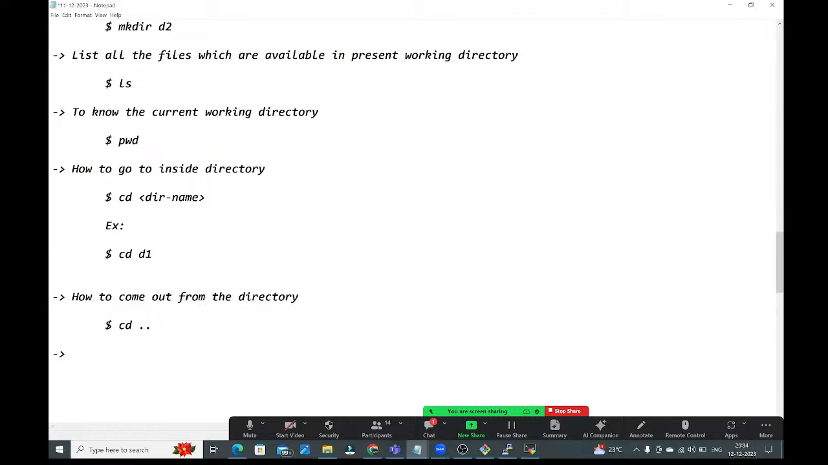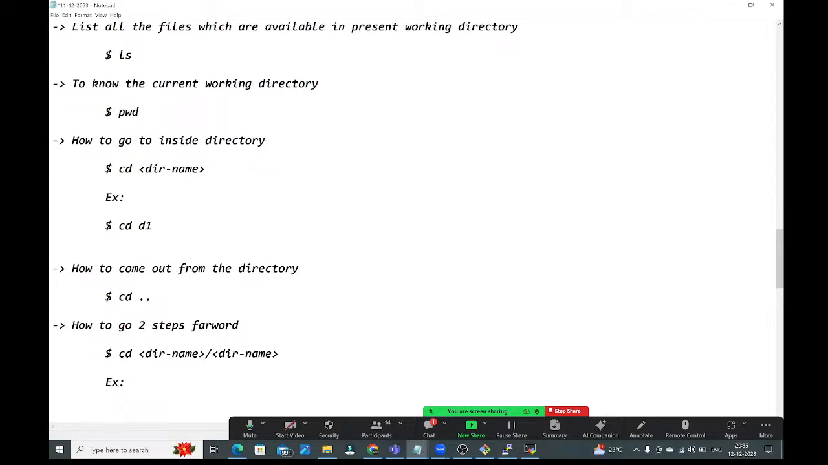How to go 2 steps forward, guys? See here, dollar cd, then directory 1, slash, another directory name, like this you need to give. For example, cd d1 slash d2, like this you can give it here, guys. d1 slash d3, whatever the names you have given, you can give like this.